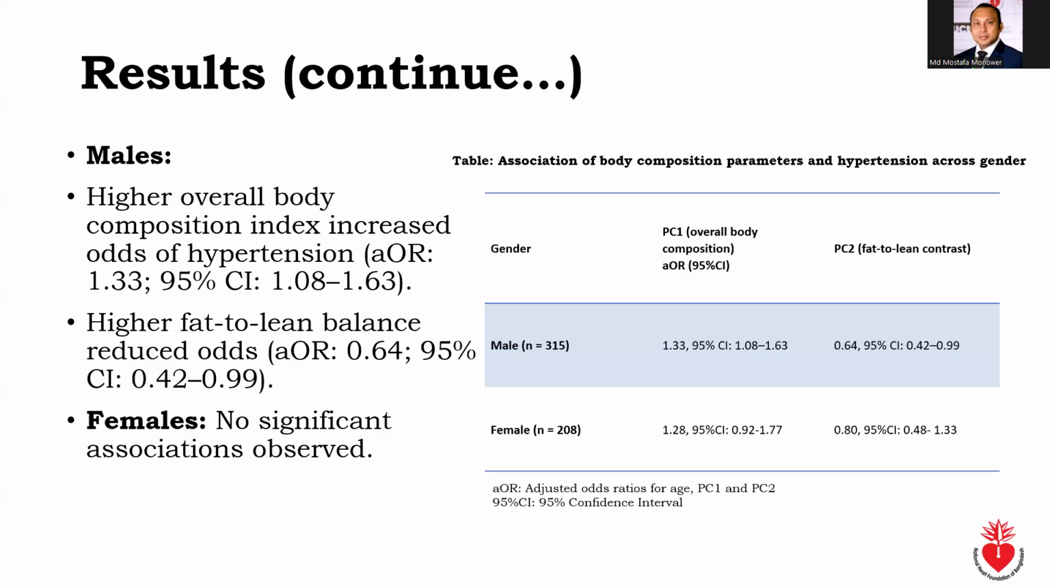In contrast, higher fat to lean balance was associated with lower odds of hypertension. The adjusted odds ratio was 0.64. The 95% confidence interval was 0.42 to 0.99. In females, no significant associations were observed. This may reflect the complexity of fat deposition in females, which might not be fully captured by the bioimpedance method we used in this study.